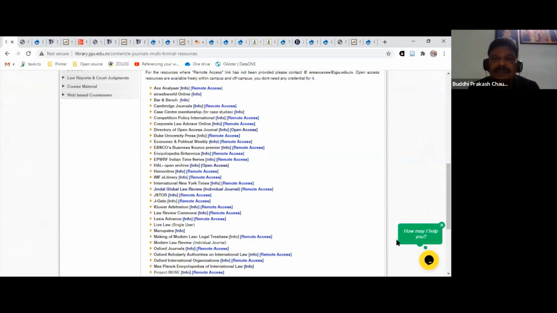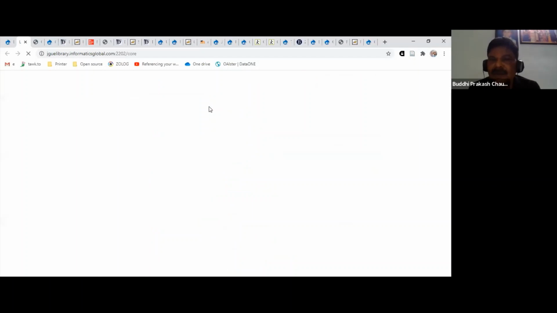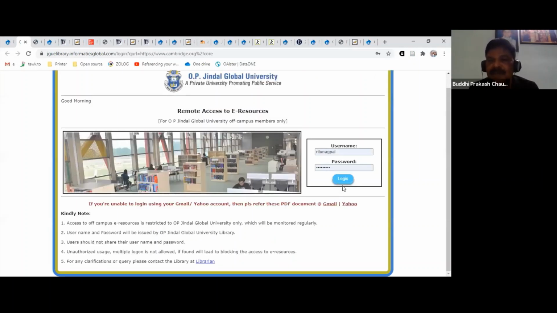if you just mouse over the title of the resource, it opens the in-campus link. This title link will not open from outside, or it will ask you for a login ID and password. And if you click on remote access, it will again ask you for a user ID and password, which, in the case of students, is part of your JGU email ID